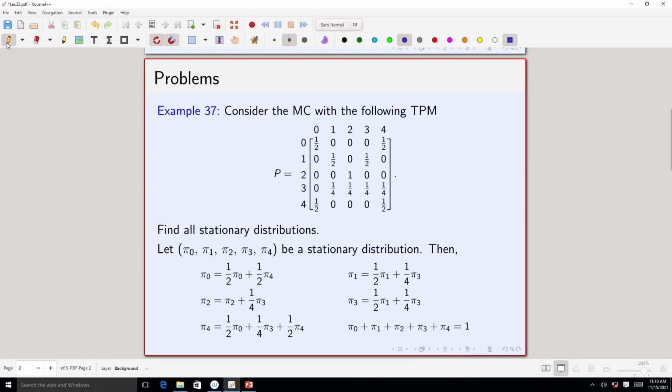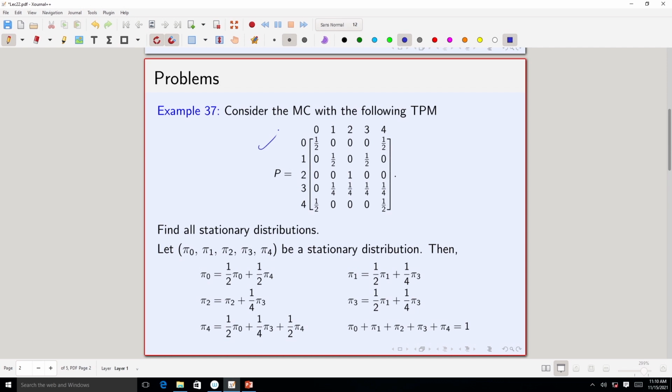In today's lecture, we will work out some problems. So, let us start. The first problem is, consider the Markov chain with the following transition probability matrix, which is given by this matrix. And the question is, find all stationary distributions.